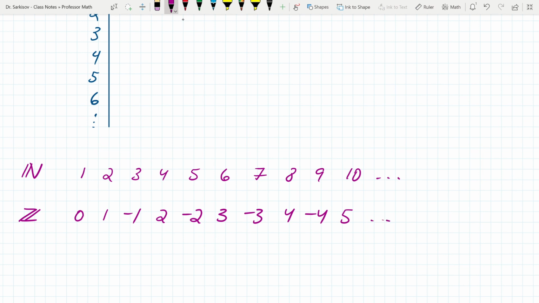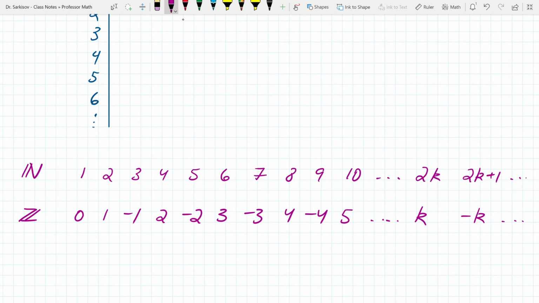In fact, when you have a natural number 2k, you will have the integer k. And when you have 2k plus 1, you will have negative k, and so on. That's the idea. So you can see it's a mapping. It's a one-to-one and onto mapping.